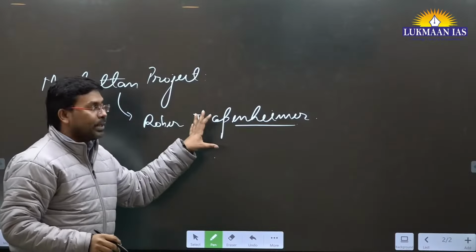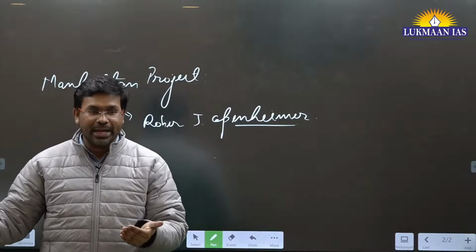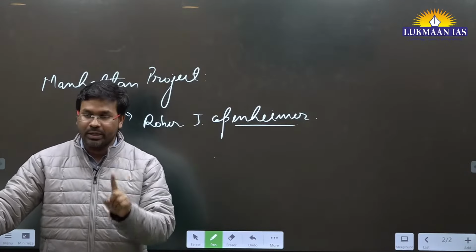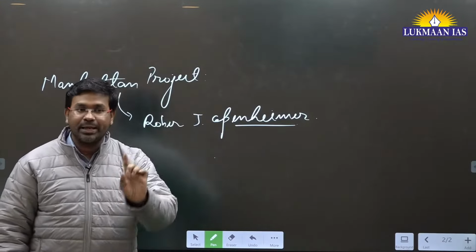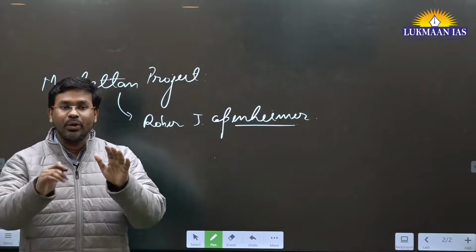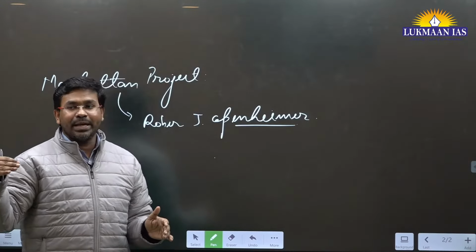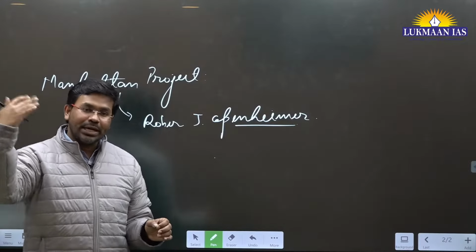In short, we know him as Oppenheimer. Recently, there was a movie also, the Oppenheimer movie, right? So, for the first time in the world, the atomic bomb was developed by the United States of America. Initially, Germany had already surrendered, right? I think in May it surrendered to the Allied powers.